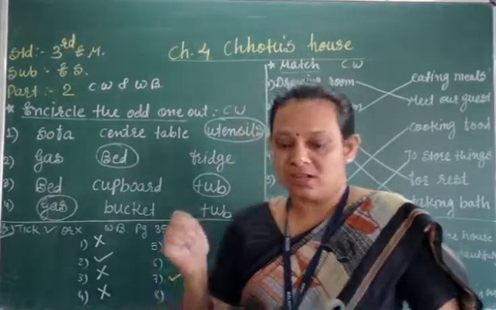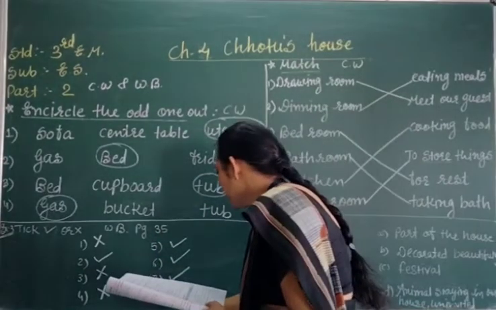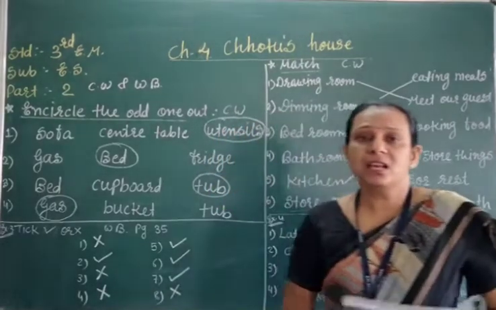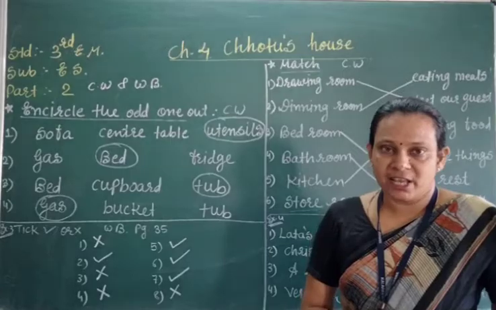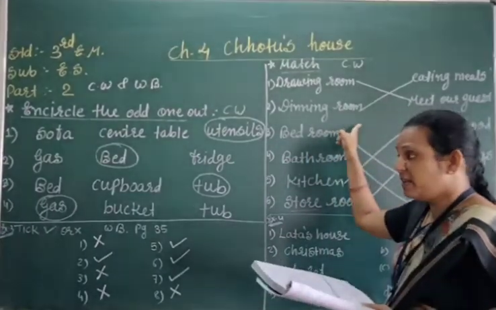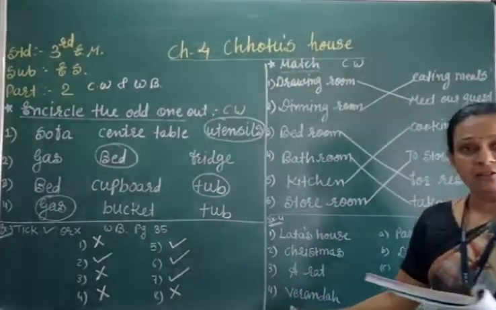No, it is not our home part. Okay, so we do not consider this part of the home. So this is wrong. Okay, students, have you understood? Now look at the match the following again. This one is for the CW and this one is for the workbook.